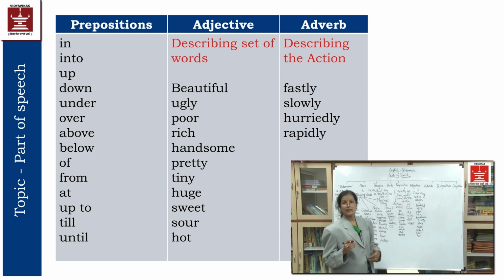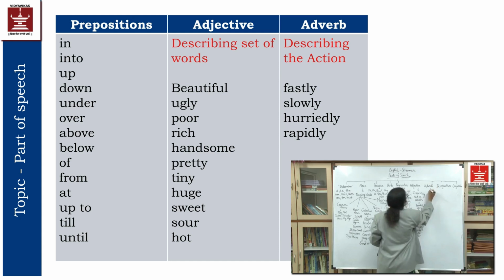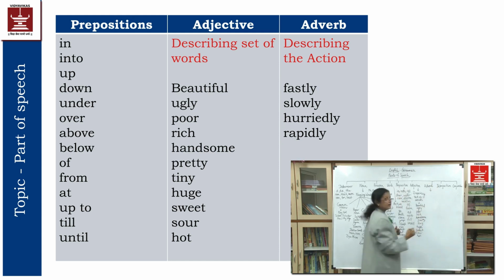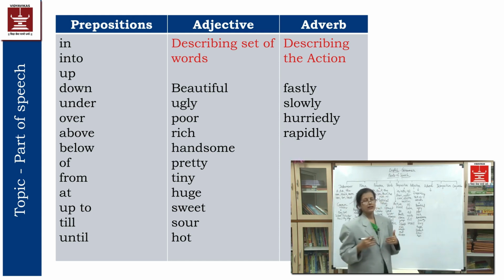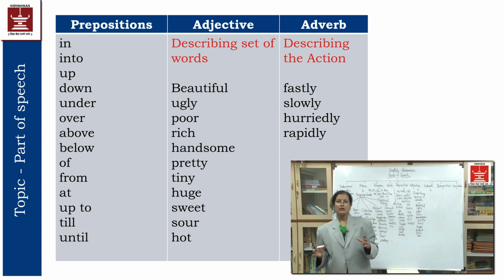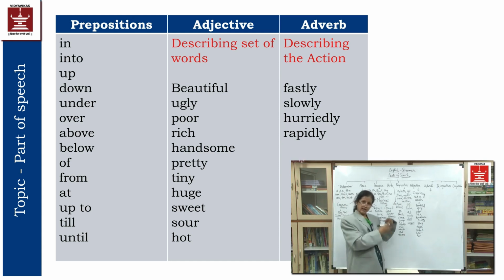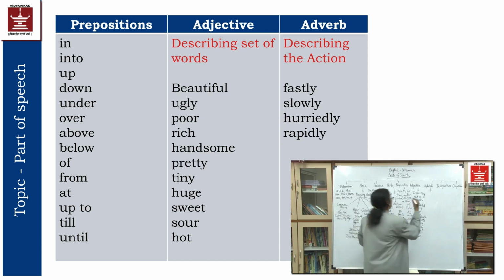Now we will move towards adverb. What exactly is adverb? Adverb means the word or set of words which describes the action word. Okay, I run very slow. PT Usha runs very fastly. So I am explaining her action of running by adding two words to it, very fastly. So fastly will be the adverb of that action.